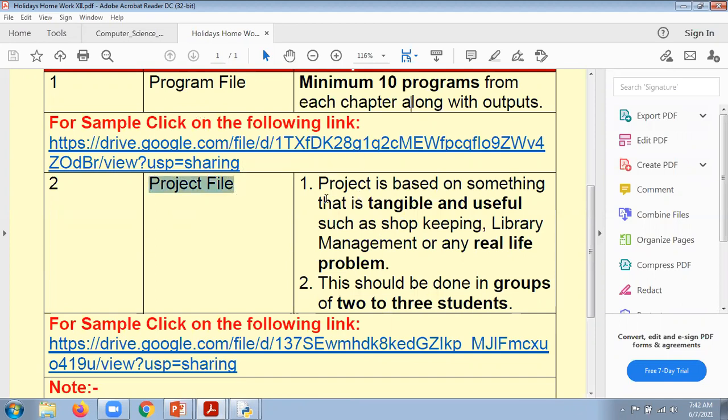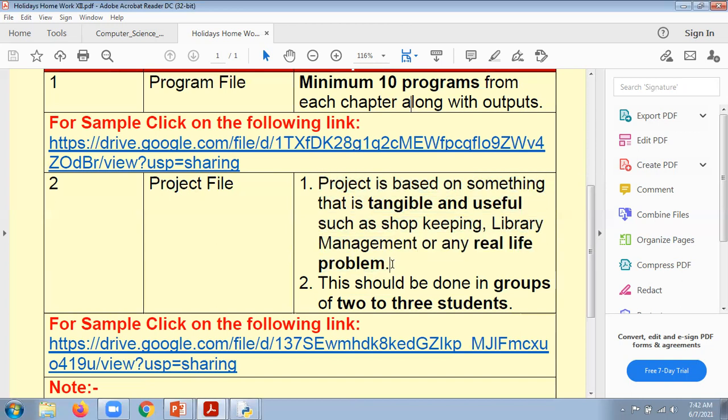Sir, what do you understand by a project file? Kindly concentrate. I'm just going to give a demonstration, as well as discuss each and everything here. First important thing: a project is something that is tangible and useful, such as shopkeeping, library management, or any real life problem.